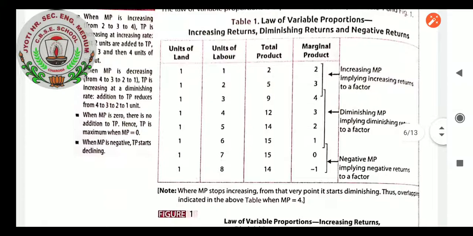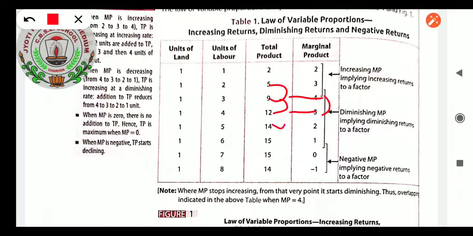you can see there when we started subtracting. So I think now it is clear. 9 minus 5 you will get 4. 12 minus 9 you are getting 3. What you are seeing, from 4 it became 3. Now again we will subtract. 40 minus 12, 2. So here what we are seeing, MP started decreasing, so it is diminishing returns to a factor. Negative, when you see 50 minus 15, what came?